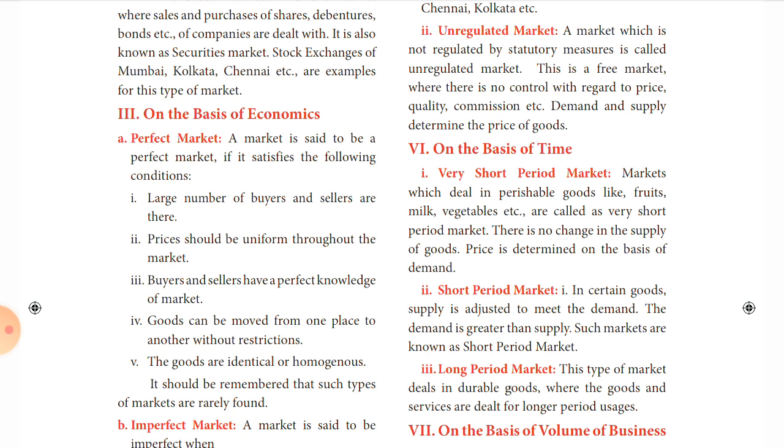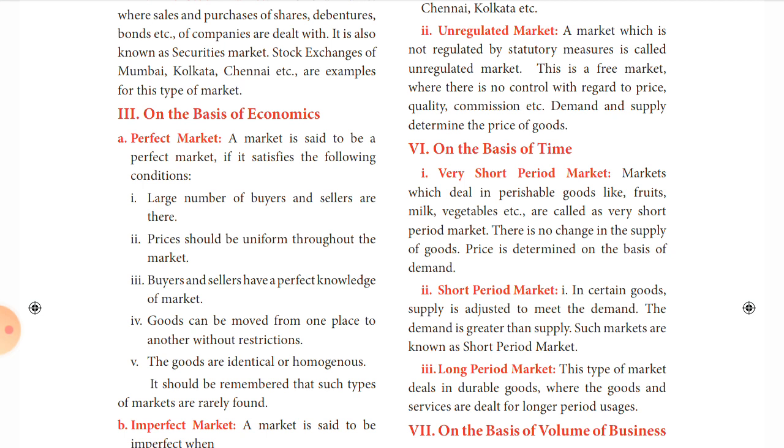A market is said to be perfect if it satisfies the following conditions. There are 5 conditions. Let us see what they are. A large number of buyers and sellers are there. Prices should be uniform throughout the market. As I said, same prices, so prices should be uniform throughout the market. Buyers and sellers have perfect knowledge of the market, so they know what is there in the market, who are their competitors, who are their buyers. They know everything, so they have perfect knowledge.